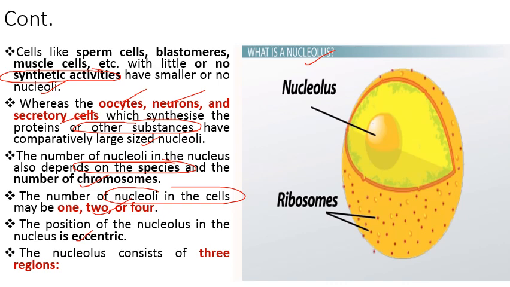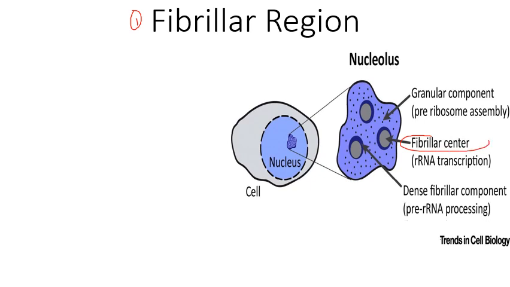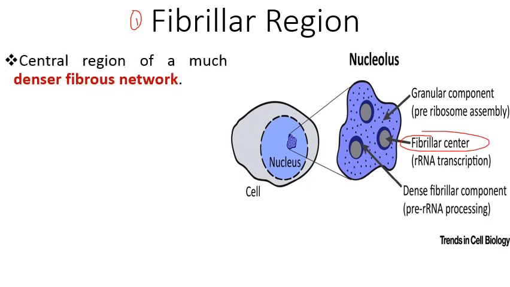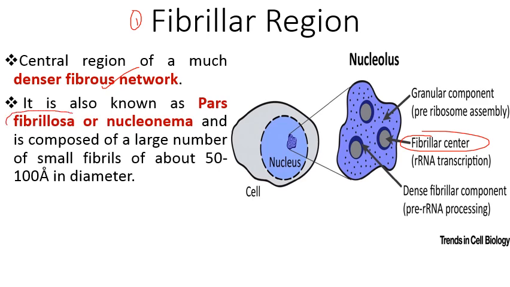So the nucleolus consists of 3 regions. 3 regions होते हैं. So the first region is the fibrillar region, which is the central portion of the nucleolus. So fibrillar center, and this is central region of much denser fibrous network. It is also known as pars fibrillosa or nucleonema. तो ये terms भी इसके लिए coin की आती हैं, and it's composed of large number of small fibrils of about 50 to 100 Armstrong in diameter. तो 50 से 100 Armstrong का diameter के fibril से ये बना होता है.